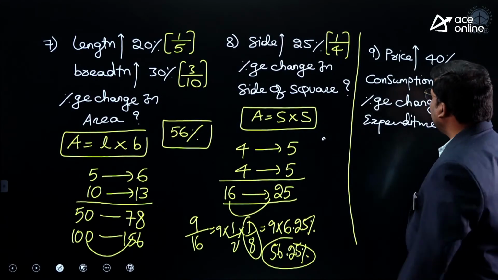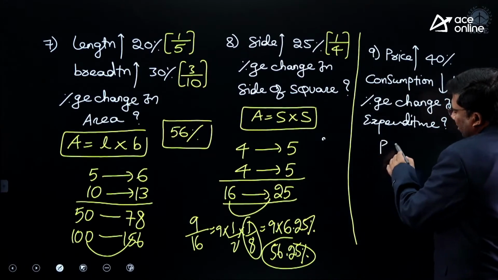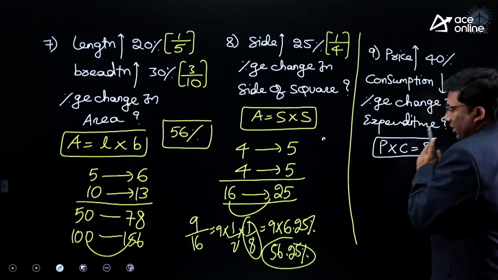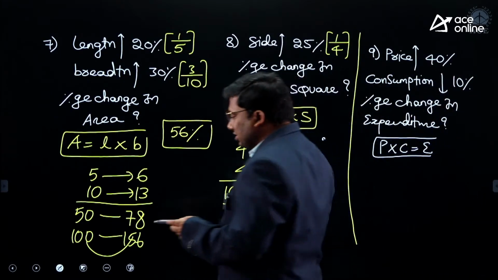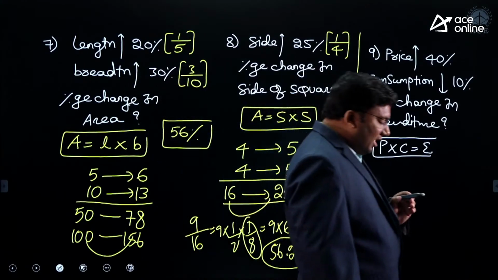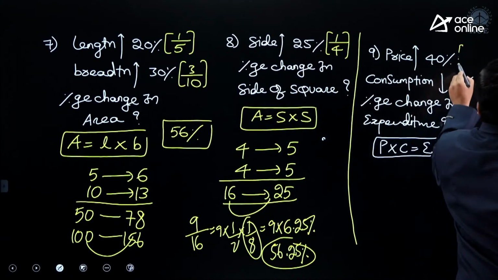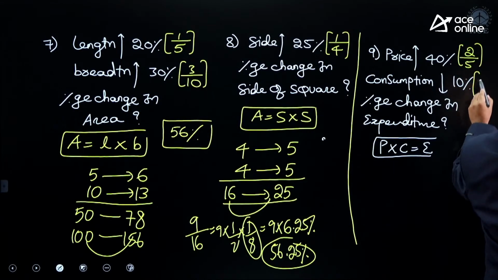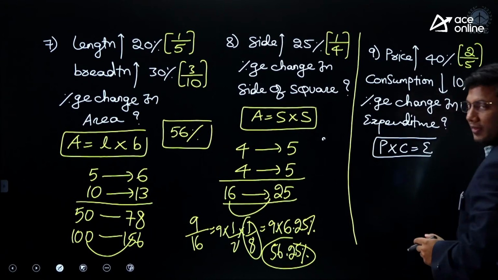Same concept, sir. Price into consumption is equivalent to expenditure. Price increased by 40%, which is 2 by 5. Consumption decreased by 10%, 1 by 10.